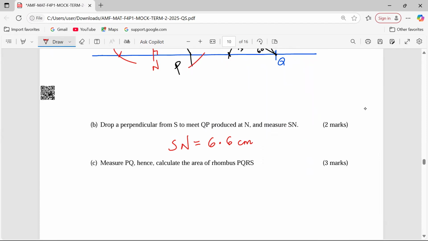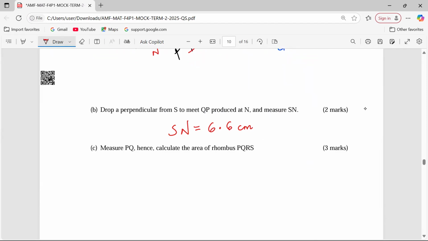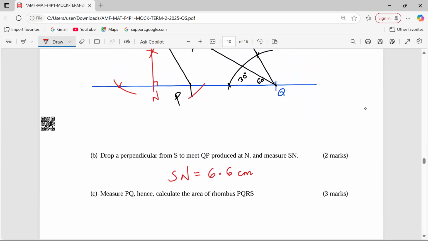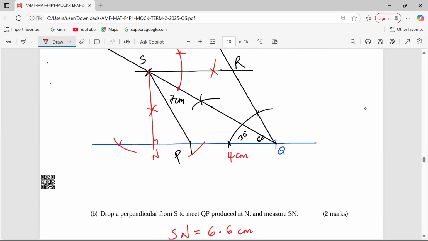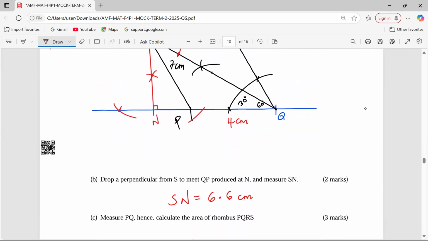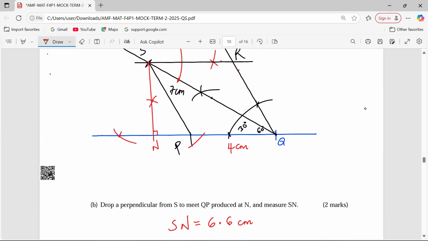Then from that, we are supposed to calculate the area of the rhombus. Remember, PQ is exactly 4 centimeters. PQ is 4 centimeters, and any other length, 4 centimeters.